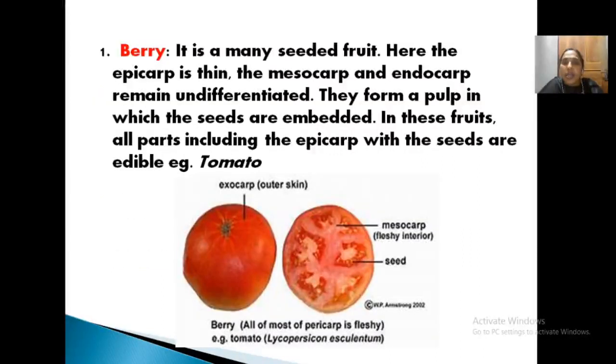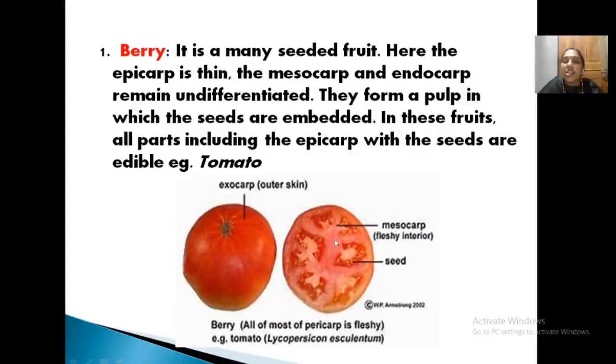So, what is a berry? Berry is a many-seeded fruit. Many seeds are there. But what is the peculiarity? You can eat all parts. Here, the epicarp is very thin. When you take the example of tomato, you know it. What is the condition? The outer skin is very thin, so you can remove it by boiling. Clear? And the mesocarp and endocarp are fully undifferentiated.